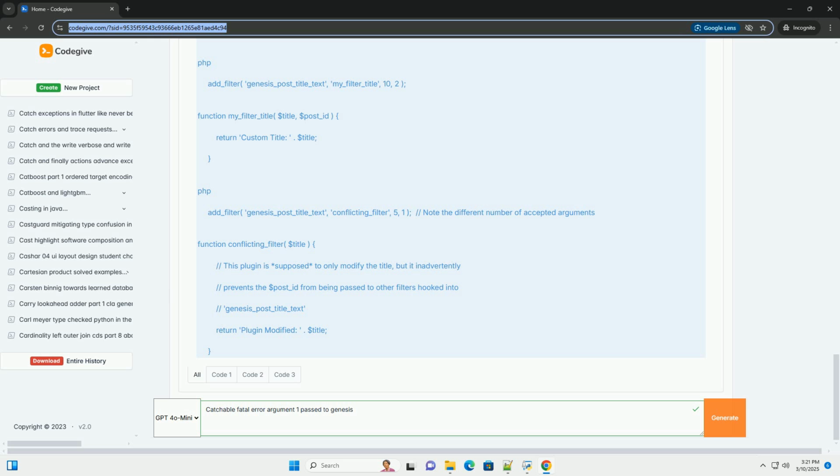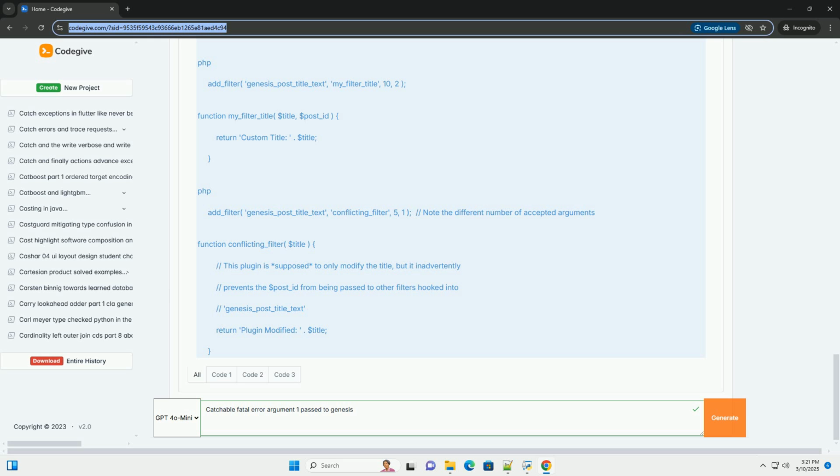Dissecting the error message. The complete error message typically looks like this. Let's break down the key parts. Catchable fatal error. This indicates a serious error that the PHP interpreter cannot recover from without being explicitly handled, typically using try, catch blocks, which are less common in general WordPress development for this type of error. It effectively stops the page rendering.